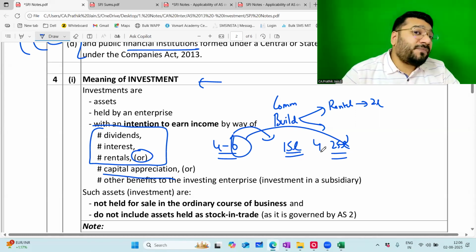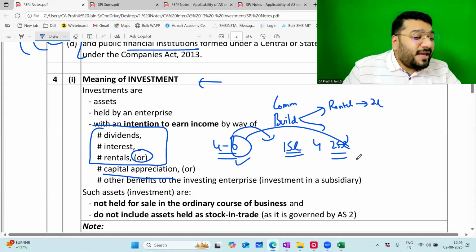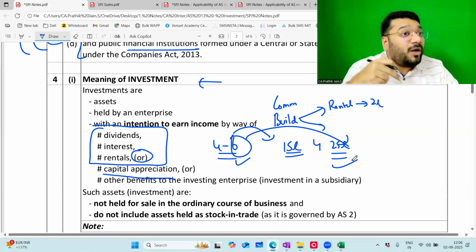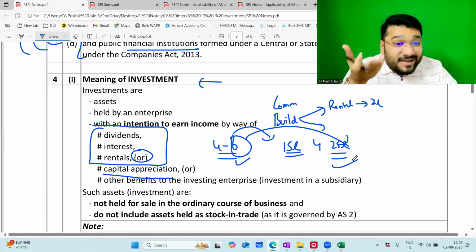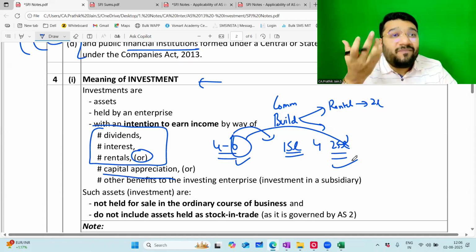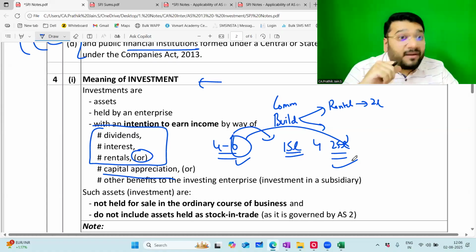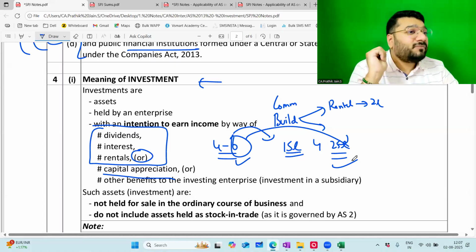So all those people who purchased land at 6 lakh rupees and now it is 24 lakh rupees, that kind of increment is called capital appreciation. So when you invest in land, the intention is to earn capital appreciation, because vacant land will not get you any dividend or interest. Vacant land generally doesn't get you rental. If at all, it will fetch very minimal rent.